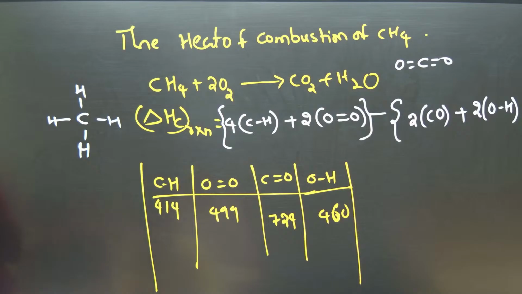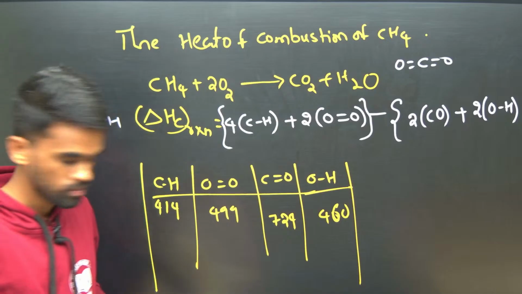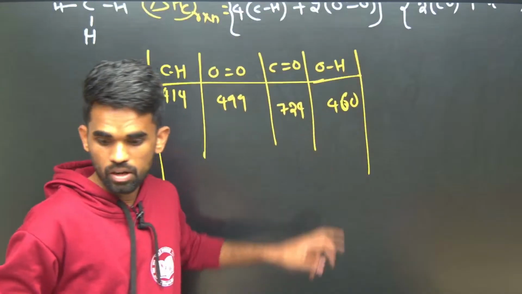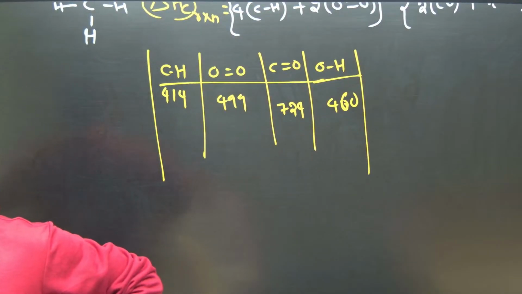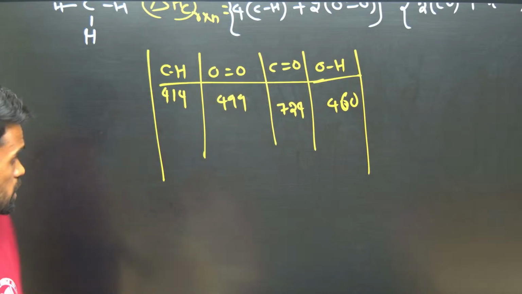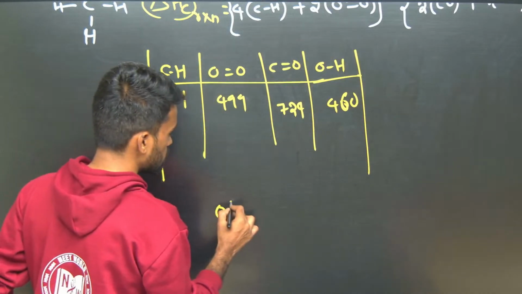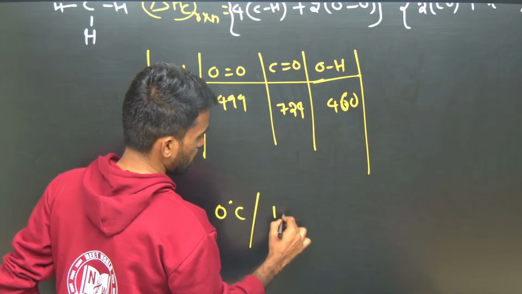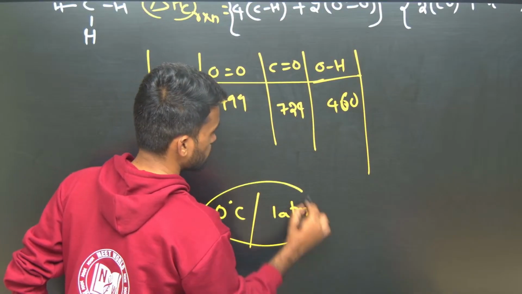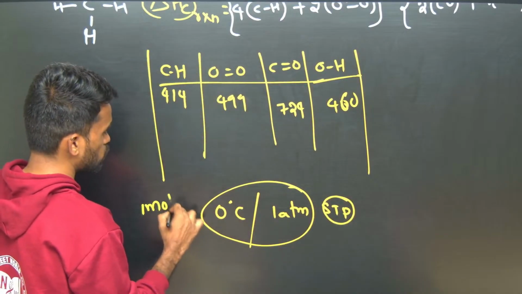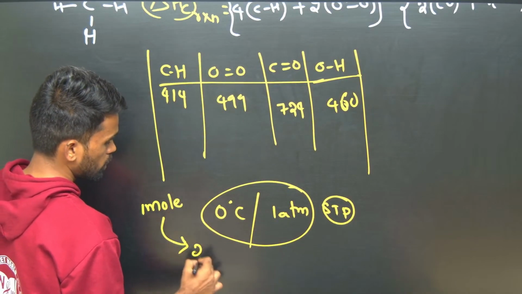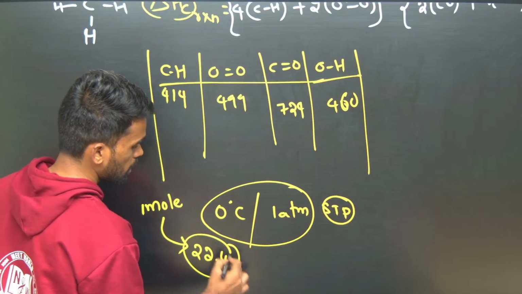So what is the initial volume? This is what you need to think. Once again read the question. 1 mole of ideal gas at 0 degrees and 1 atm. So 0 degrees and 1 atm is nothing but STP condition. 1 mole of any gas occupies how much volume? 22.4 liters.